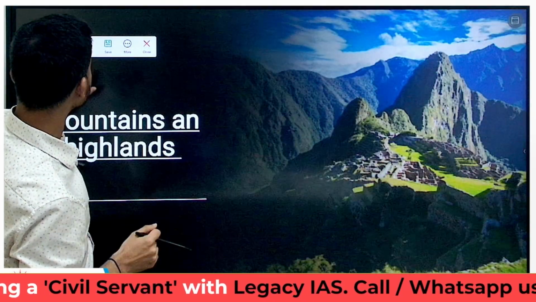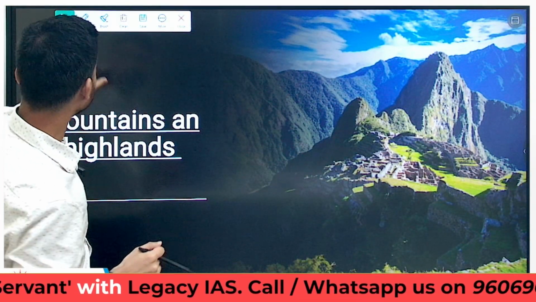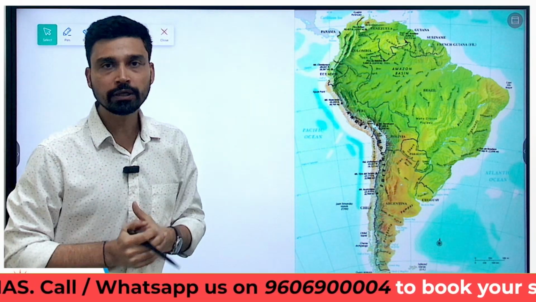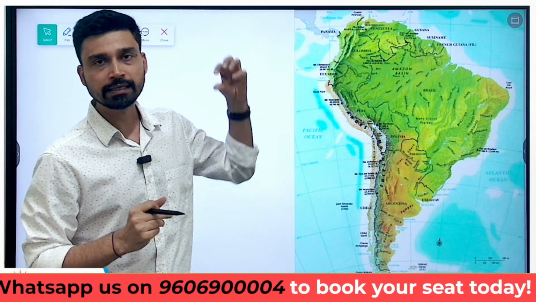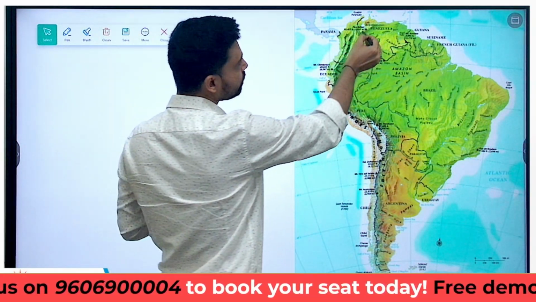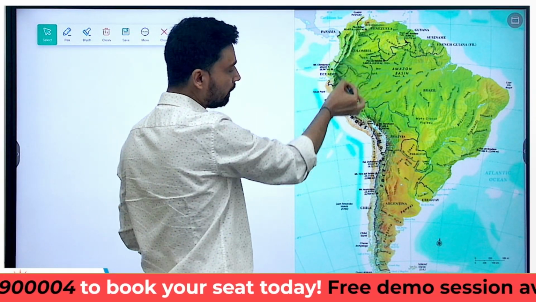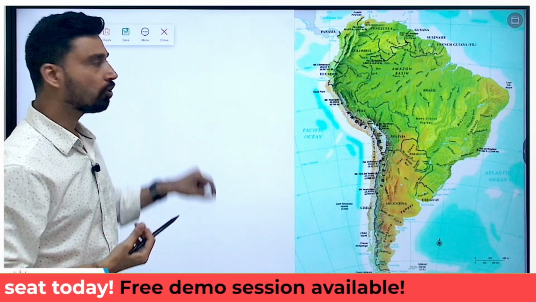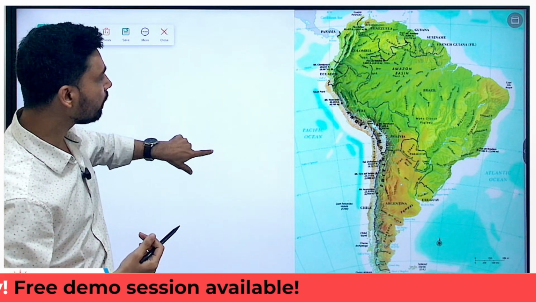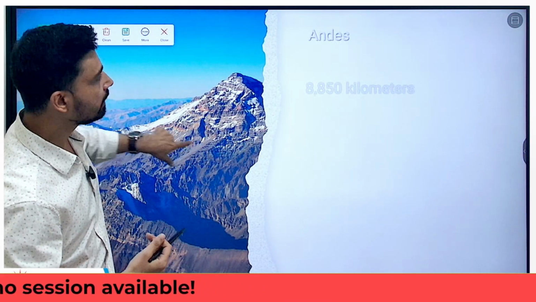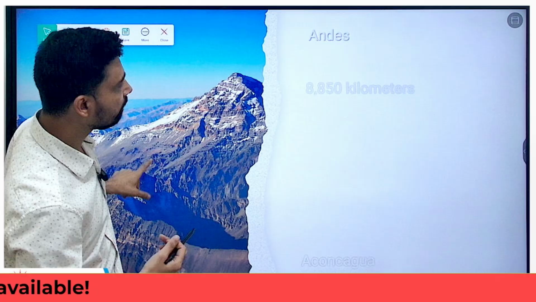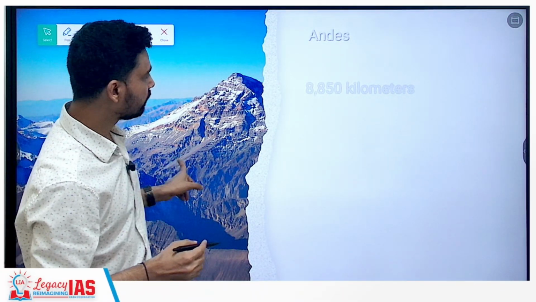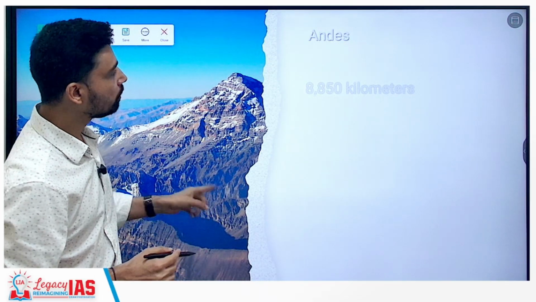Now, if you look at this particular mountain and highland structure itself, without saying, you can understand the longest mountain in the entire world is in South America, all the way stretching from the north of South America to the south along the western coast. This mountain is called the Andes mountain range. It is about 8,850 kilometers long, and here in the Andes you will find the tallest peak, that is called Mount Aconcagua.